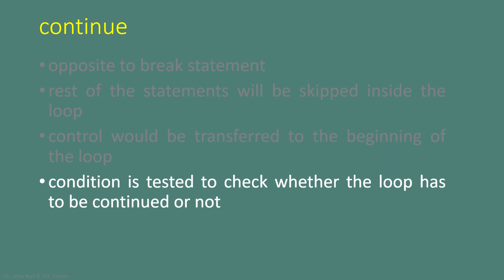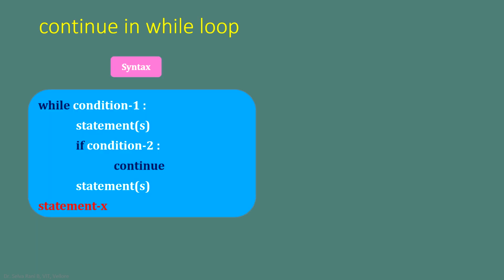So when continue is executed, any code following it within the current loop iteration is ignored, and the loop's condition is re-evaluated for the next iteration. This kind of statement is useful when certain conditions require skipping a particular iteration without exiting the entire loop.